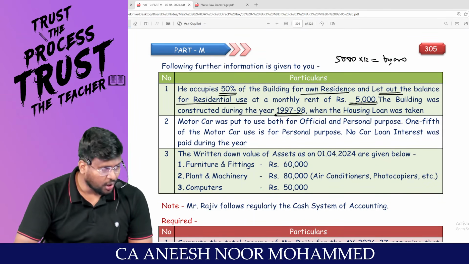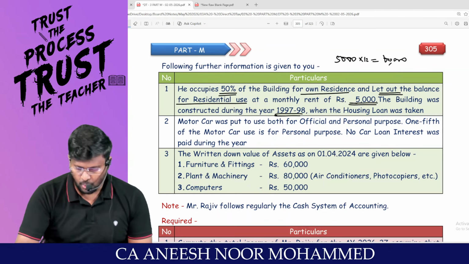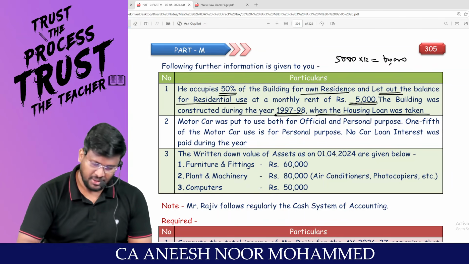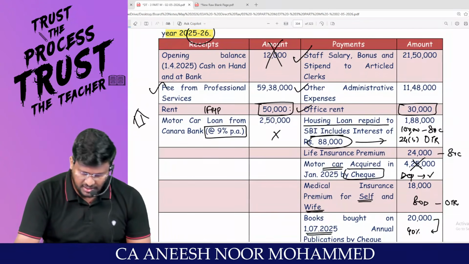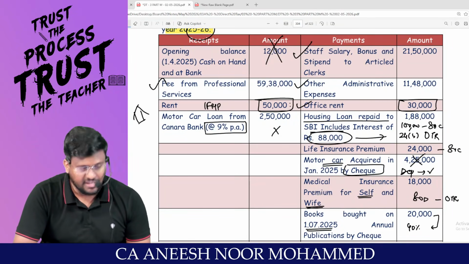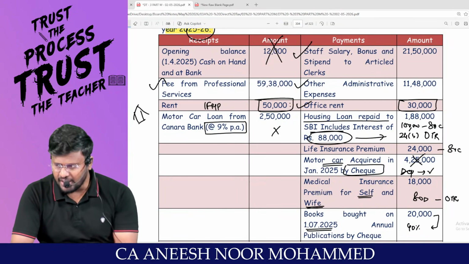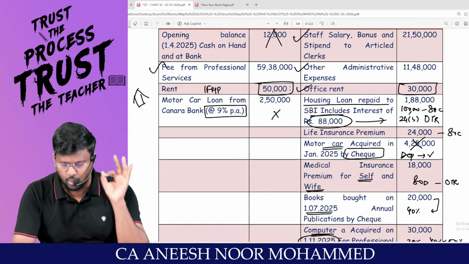Loan should be taken on or after 1/4/1999. When was the housing loan taken? That means for this housing loan, sir, have they paid any interest? Yes, 88,000. Since the loan has been taken before that date, it should be restricted to 30,000.